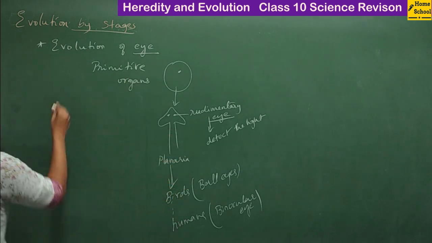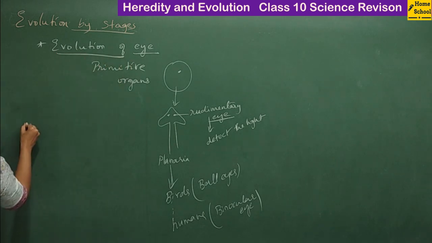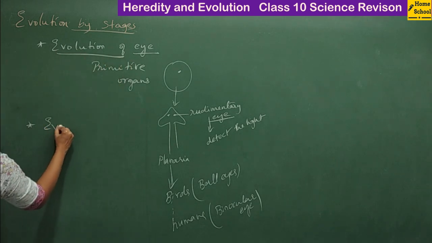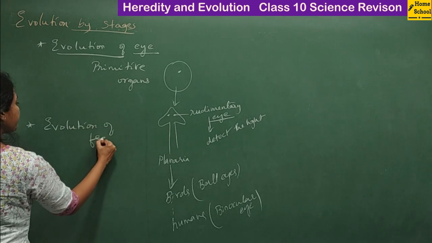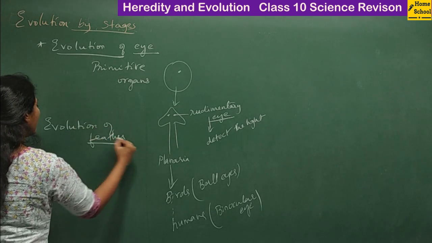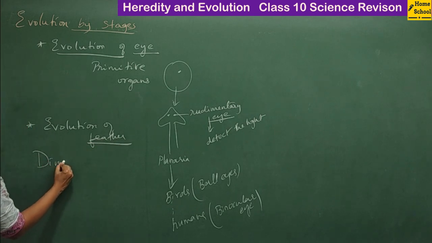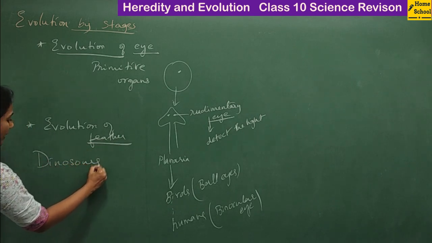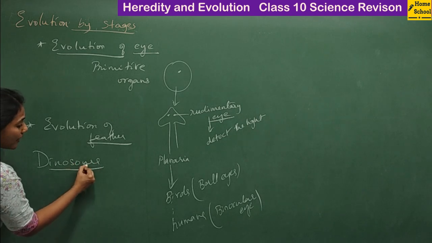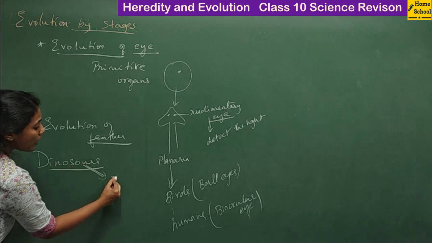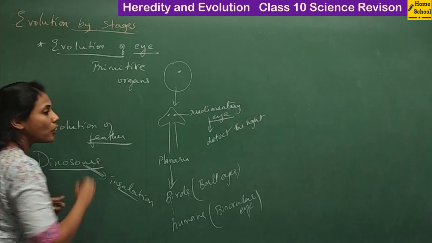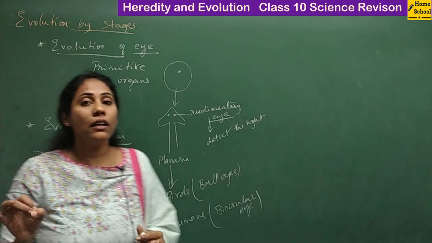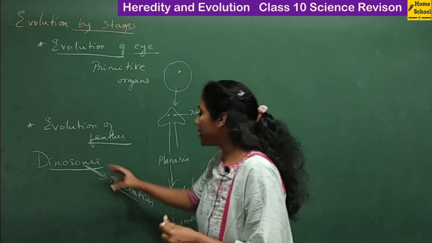Coming to the next example, the evolution of feathers. Long back, dinosaurs had feathers, and they used their feathers for insulation, just to cover their body from the cold.